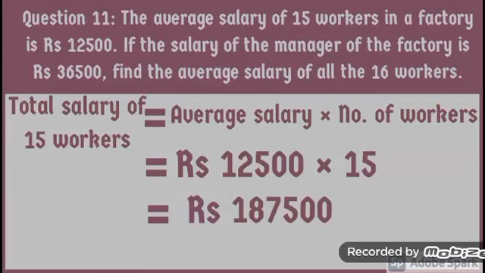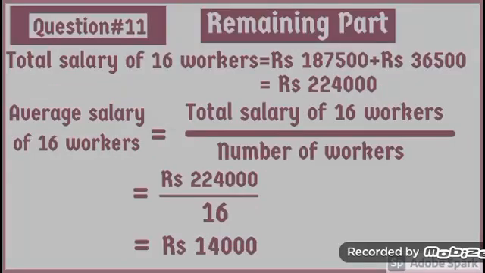Now the salary of the manager is rupees 36,500. Now we will find out the total salary of 16 workers. This is the salary of 15 workers and this is the salary of the manager. So after adding, we get 2,24,000 rupees.